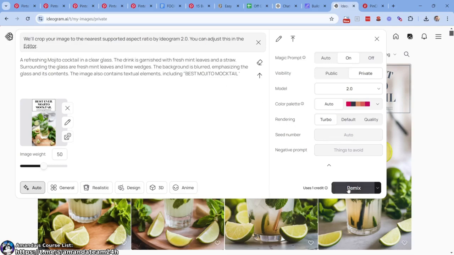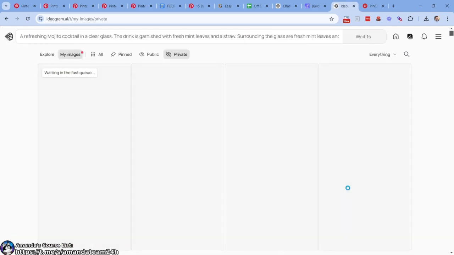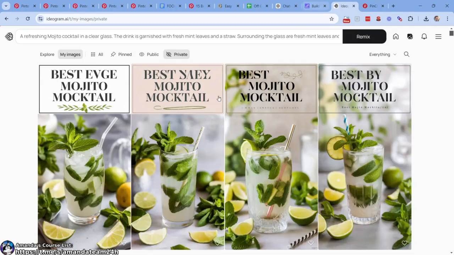So when you have issues with the text, simplify, simplify, simplify. Get it pared down. 3 words. Goodness gracious, Ideogram. Just give us 3 words. Can you do that? Best mojito mocktail. We got one of them.